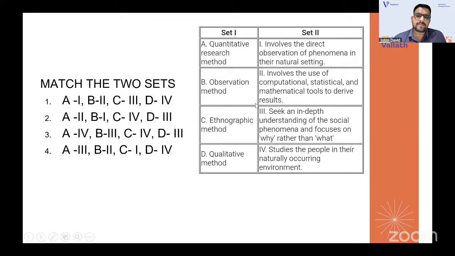So ethnographic method means maybe the anthropological studies, studies about the people. So what you have is C4, that is the answer. But you have two options, then go with another one. A2, quantitative, involves the use of computational statistical methods and all. So with that, you can finalize the option where you have A2, B1, C4, and D3, right?